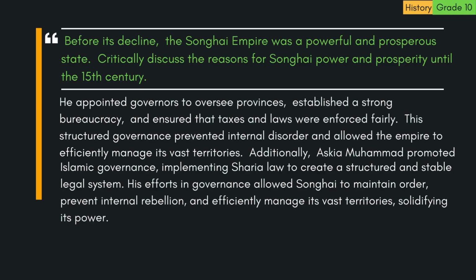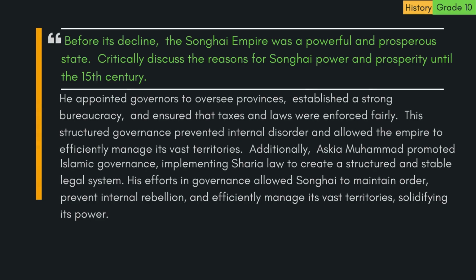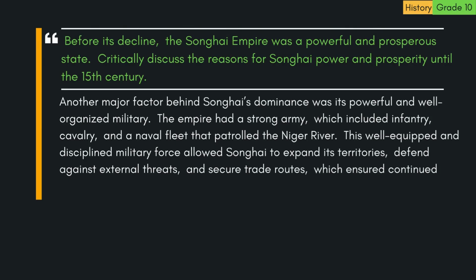His efforts in governance allowed Songhai to maintain order, prevent internal rebellion, and efficiently manage its vast territories, solidifying its power. Another major factor behind Songhai's dominance was its powerful and well-organized military. The empire had a strong army, which included infantry, cavalry, and a naval fleet that patrolled the Niger River. This well-equipped and disciplined military force allowed Songhai to expand its territories, defend against external threats, and secure trade routes,